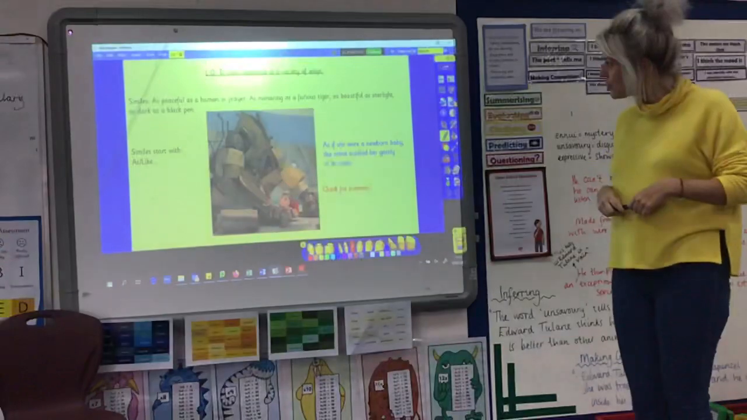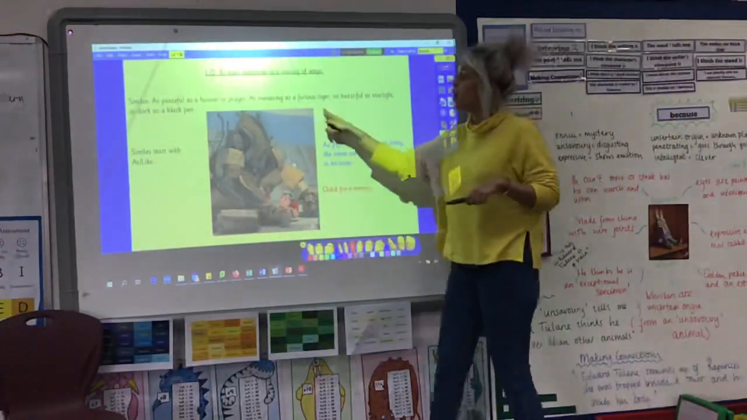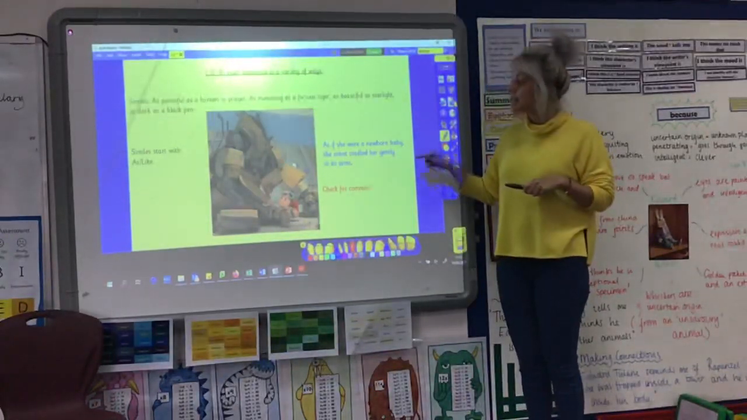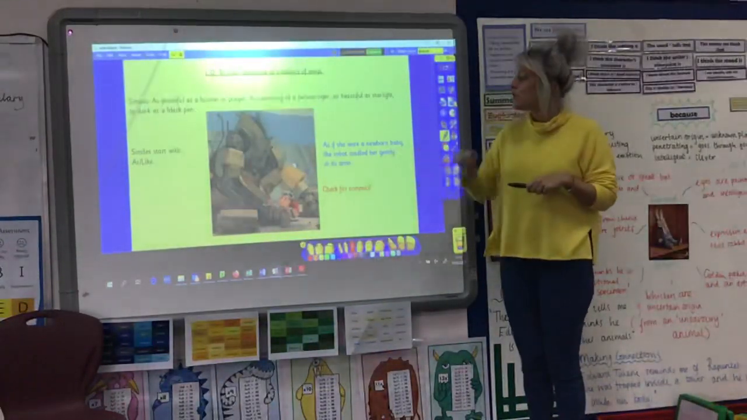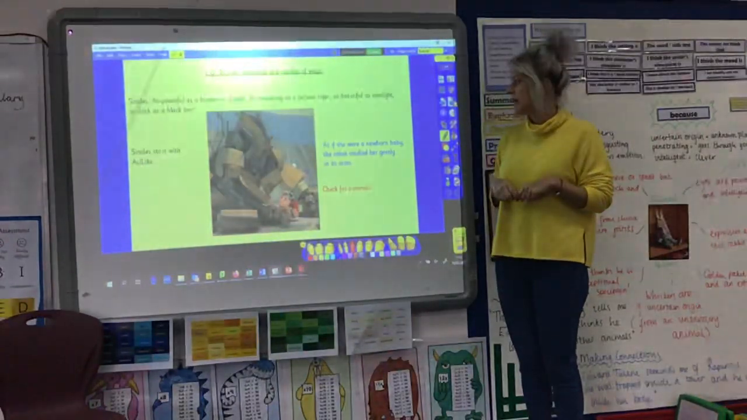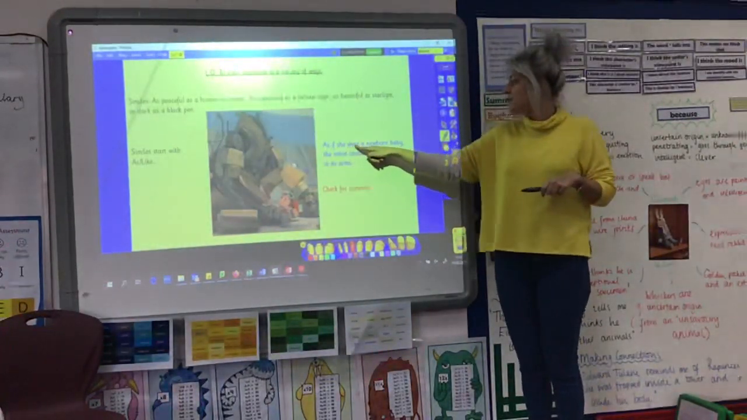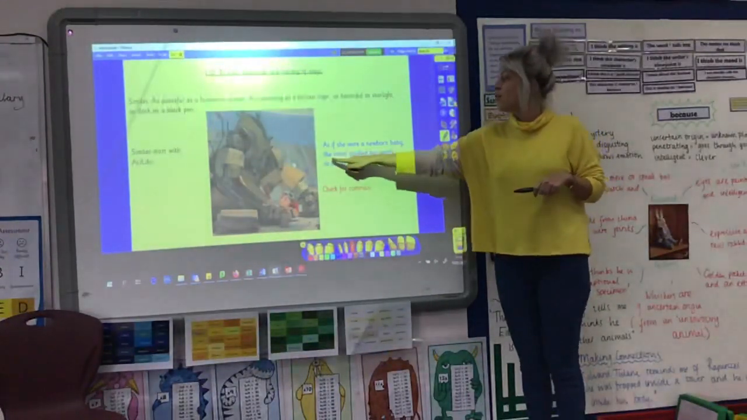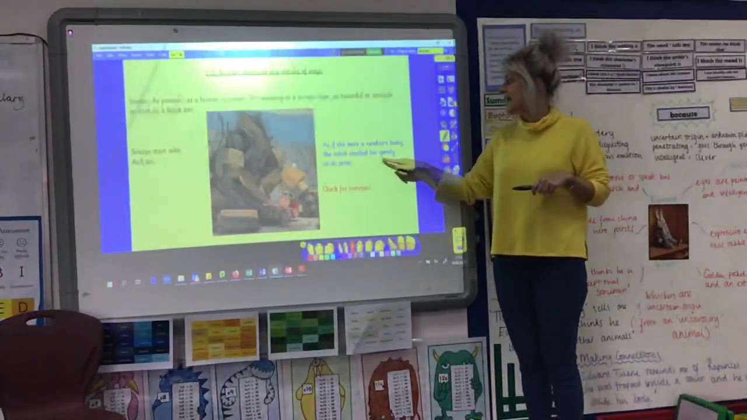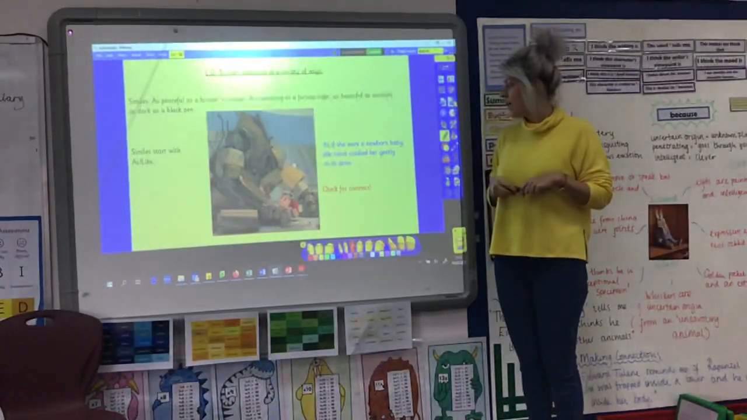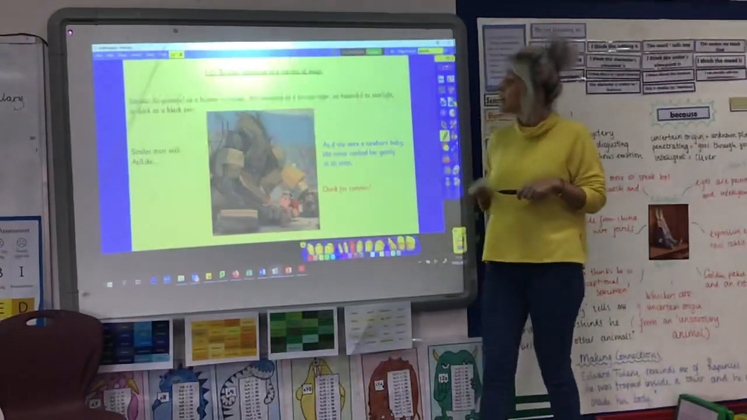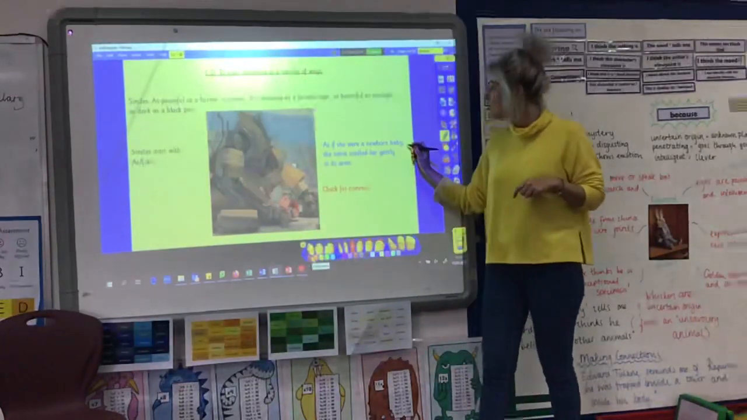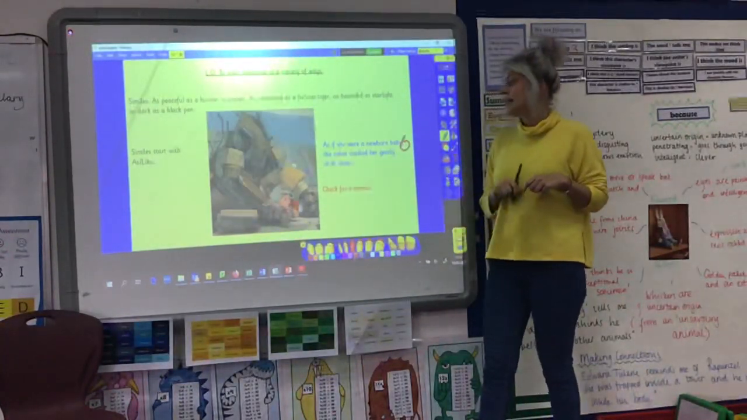So, here is a picture from Girl and Robot, and I have written a simile, a sentence that starts with a simile, to describe something that is happening in this picture. As if she were a newborn baby, comma, the robot cradled her gently in its arms. I've written check for commas because after I have started my sentence with a simile, I need to make sure that I put a comma in to separate the 2 clauses.